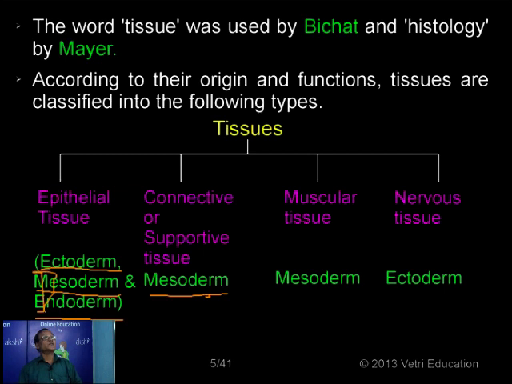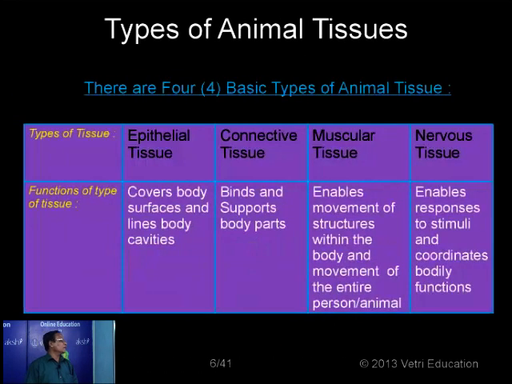So the brain, the spinal cord, and the different organs related to the eyes and ears, except one or two structures, most of the structures of the nervous tissue originate only from the ectoderm. Now let's see one by one. Here is given a simple tabular column showing the different types of tissues and their functions. Now I mentioned the epithelial tissues.